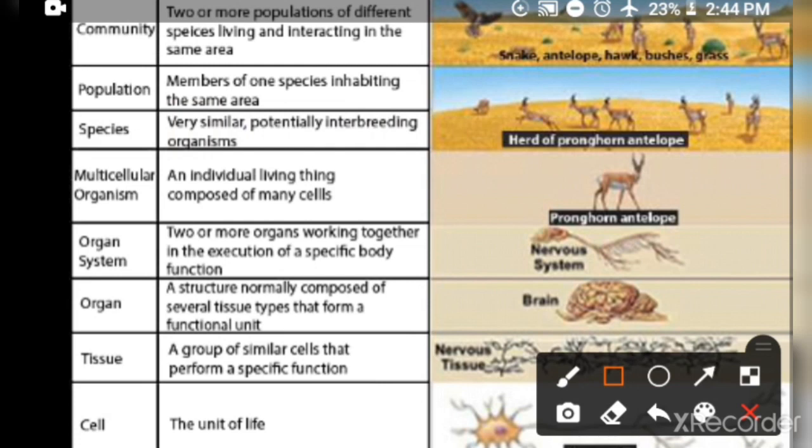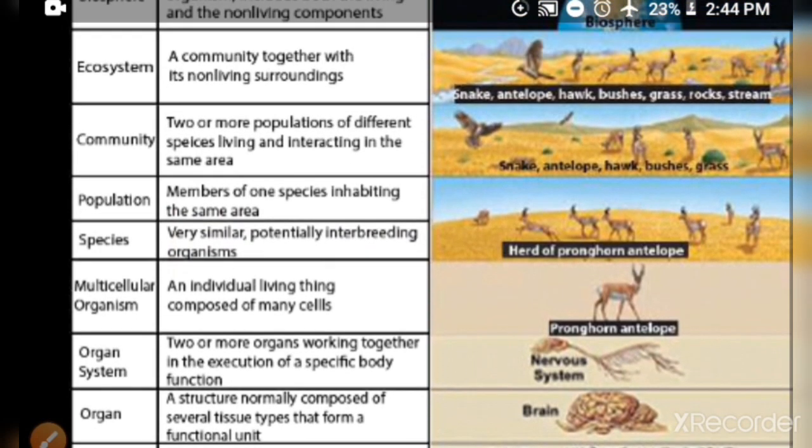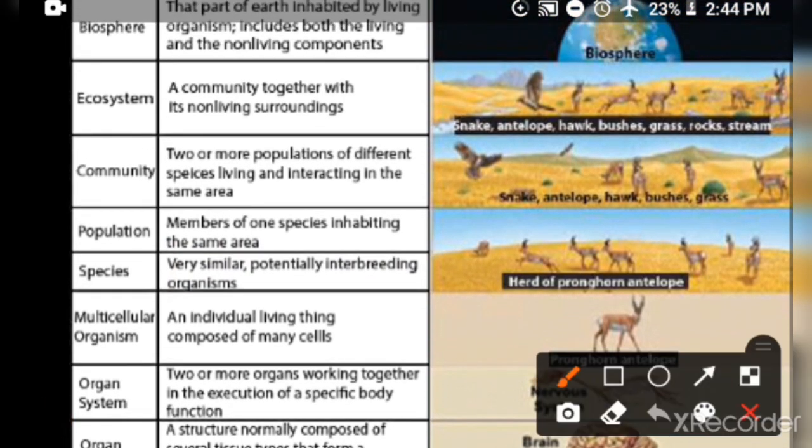So after the species level, when the whole individual organism has been formed, we will move towards some higher categorization, or higher grouping or levels of grading, whatever you can say. That one is population. Population can be defined as members of a species inhabiting the same area. It means the members of the same species. Whenever we talk about population, we mean the number of one species.